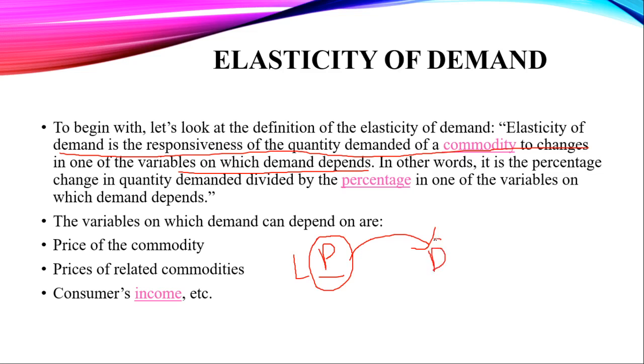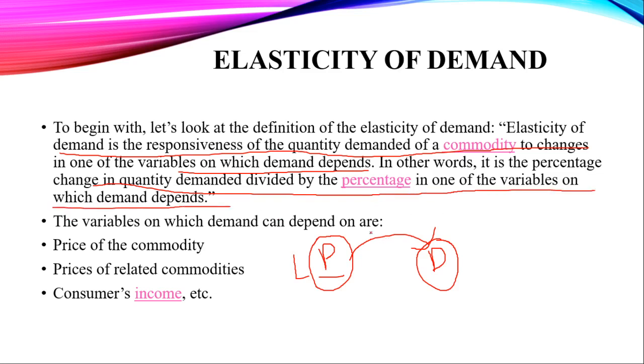Demand of the commodity changes by some proportion. So this responsiveness of quantity demanded after changing price is called elasticity of demand. In simpler words, it is the percentage change in quantity demanded divided by the percentage change in the variable on which our demand depends.